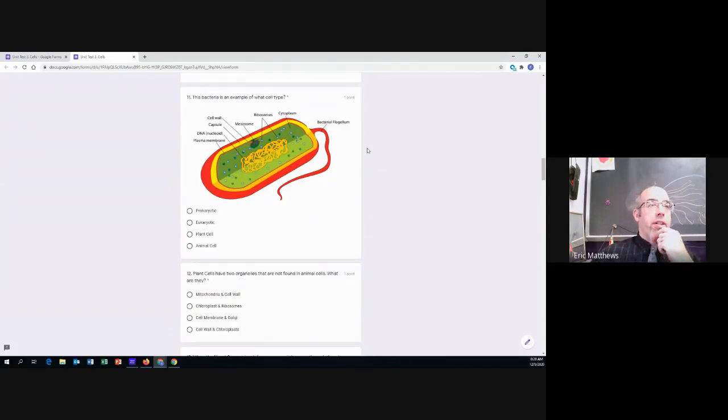Number 11. This bacteria, the picture you see here, is an example of what cell type? So this picture is an example of prokaryotic, an example of eukaryotic, an example of plant cell, or an example of animal cell. This bacteria right here is which one of these? Prokaryotic, eukaryotic, plant cell, or animal cell?